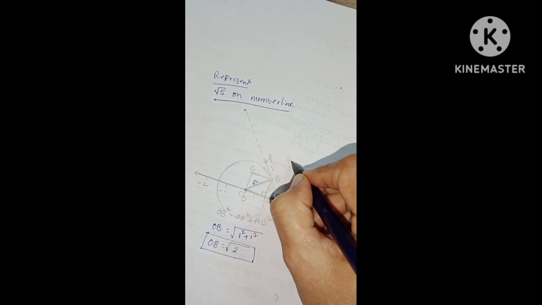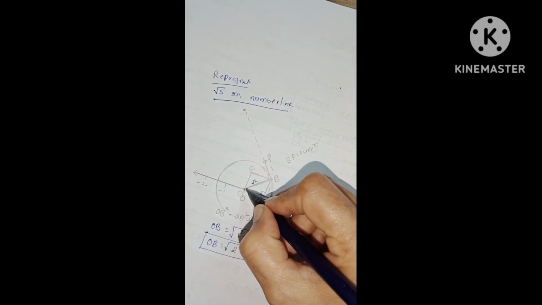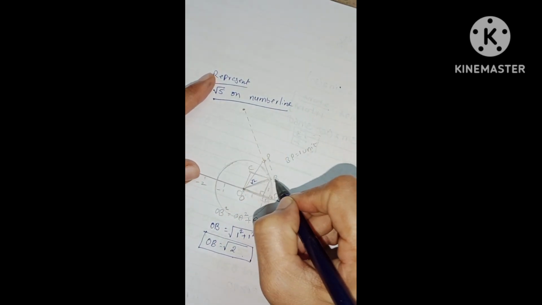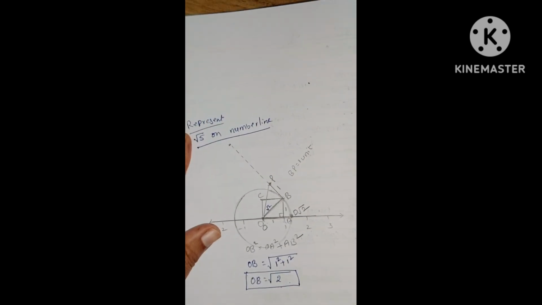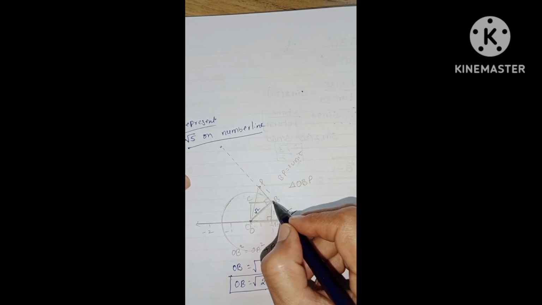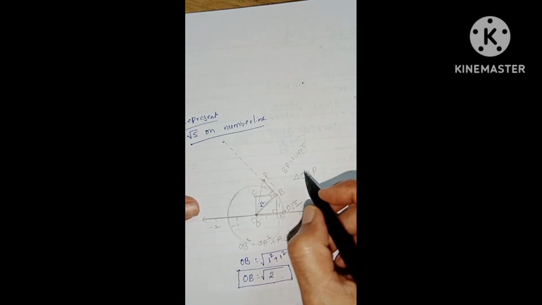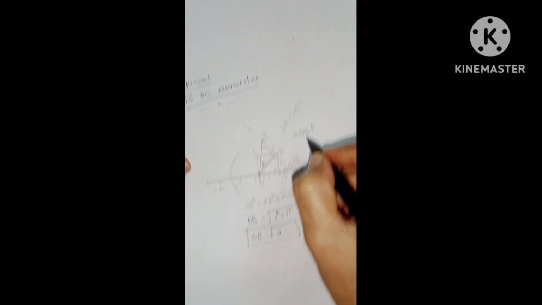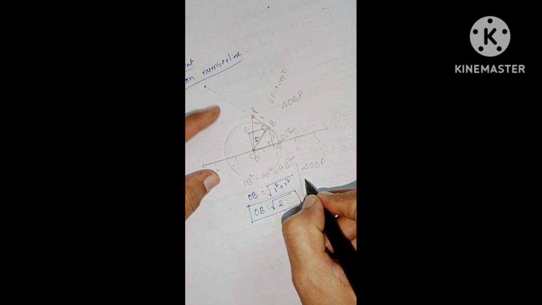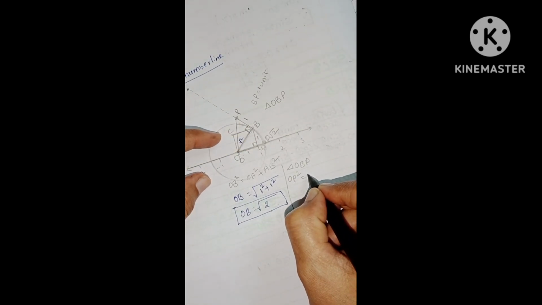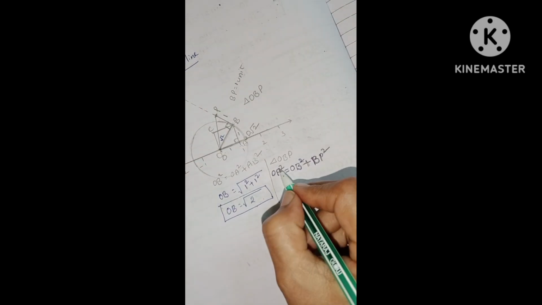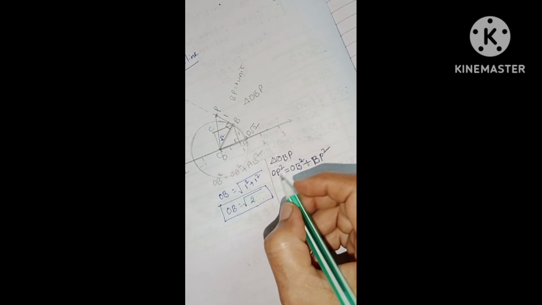Now BP equals 1 unit, and join OP. Now a right angle triangle OBP is formed. Angle B is a right angle because BP is perpendicular to OB. So what is the measure of OP? Using the Pythagoras property in triangle OBP, OP square equals OB square plus BP square.